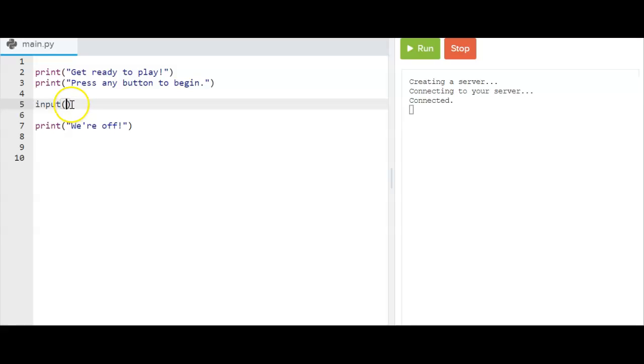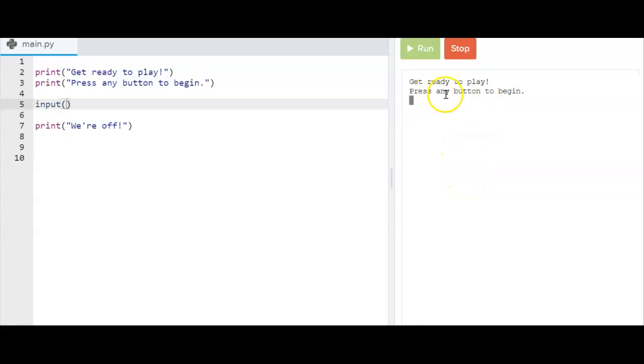Since there are two parentheses behind it, it means any input can be the input coming in. But the computer, like usual, when it asks me for input, will wait for this input. And since I've put in parentheses that it can be anything, it's just simply going to sit there waiting. And once I hit anything, it will have satisfied this input command, and then it'll move on. But it won't move on until the input is given. So let's run it and see if what I'm saying is actually true.